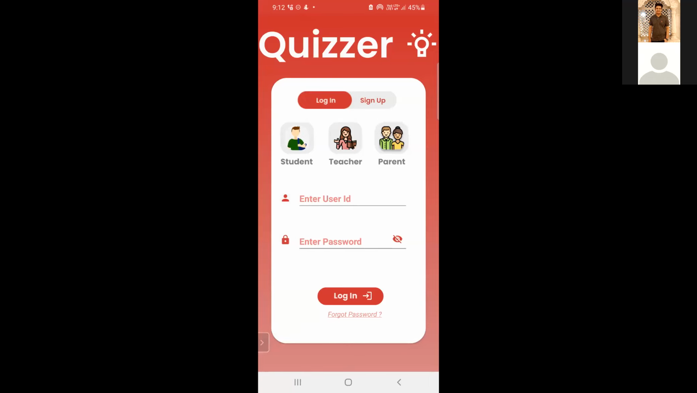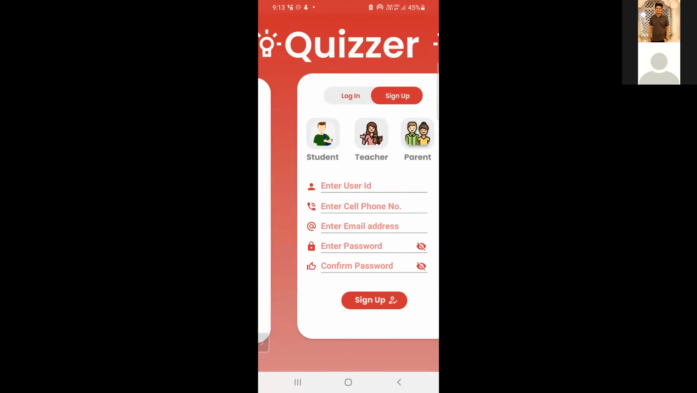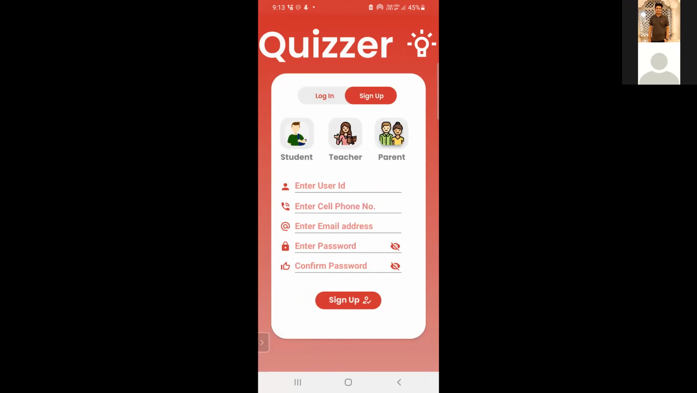They just need to select whether they are logging in as a student, as a teacher, or as a parent. Here they need to add the user ID and password. The next thing is sign up. If anybody doesn't have an account, they can register in our application. They have to enter their user ID, cell phone number, email ID, password, and the confirm password.